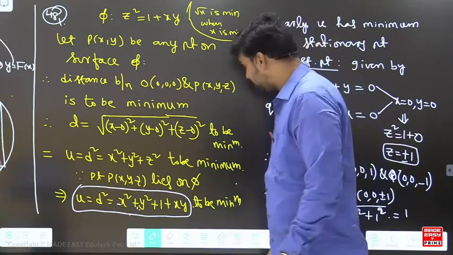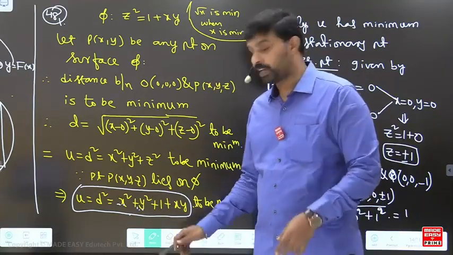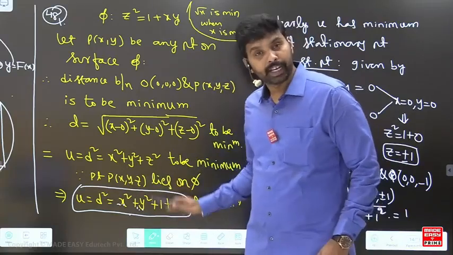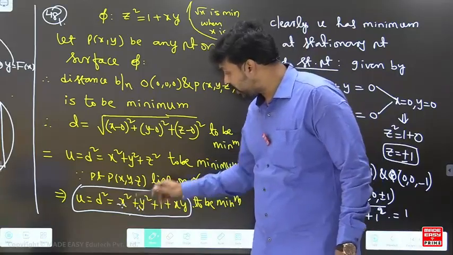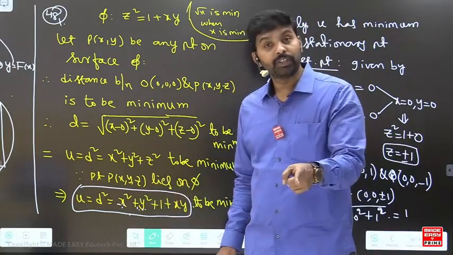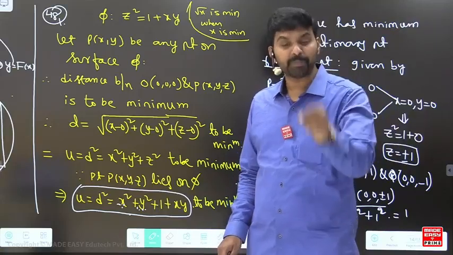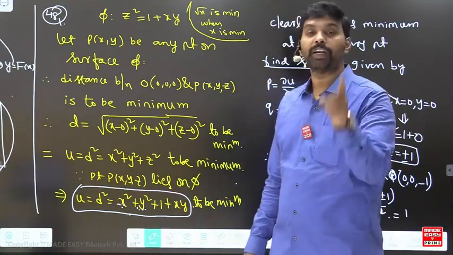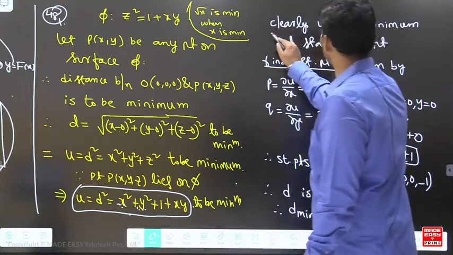Okay, right, look at this. Here x square and y square coefficients are positive. Let me tell you like this. It's a second degree equation or not? Yes. Since it is a second degree equation and the x square and y square coefficients are positive, we can straight away say that the function will have the minimum value at the given stationary point. This is the point I told you yesterday. That's why I told you clearly.